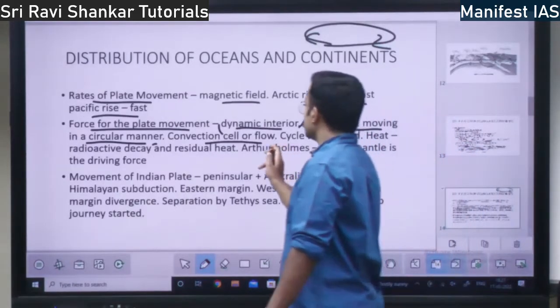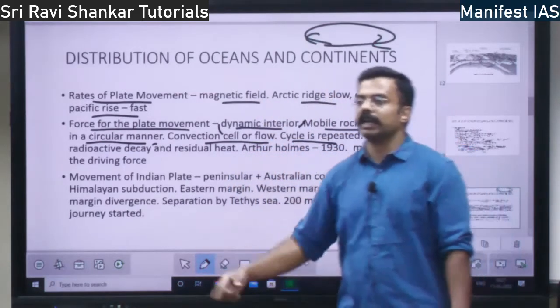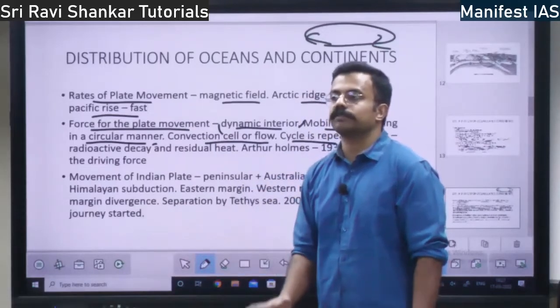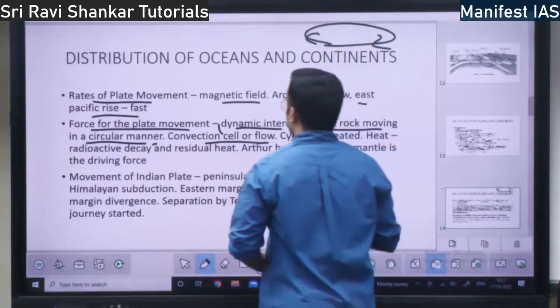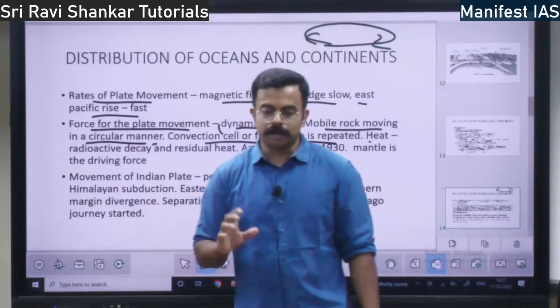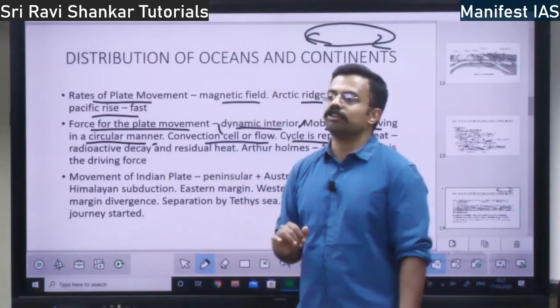So there are convection cells, or flow. This cycle is repeating: magma coming to the surface, going back. Convection cell. That is the force for tectonic plates to move, right? And apart from this magma, there is a lot of heat. In the magma itself, there is a lot of heat.